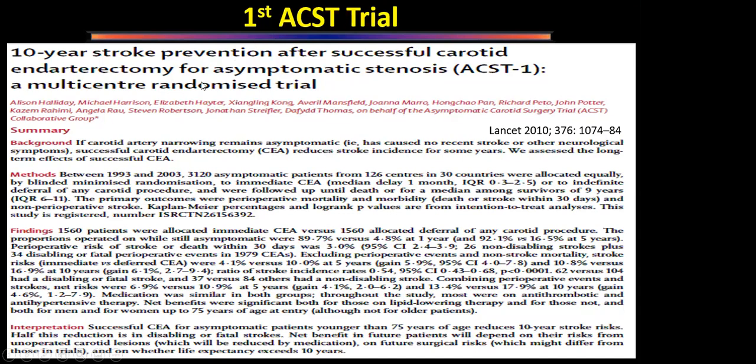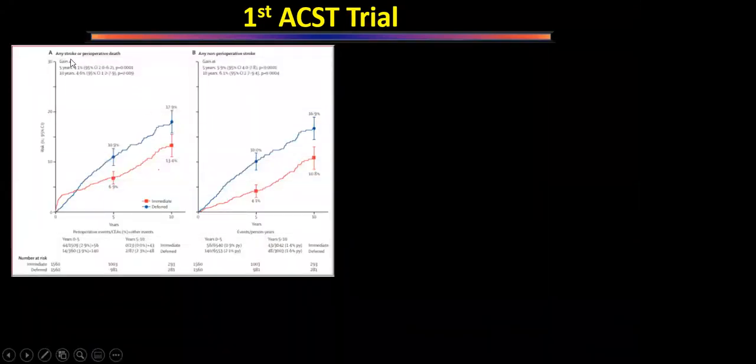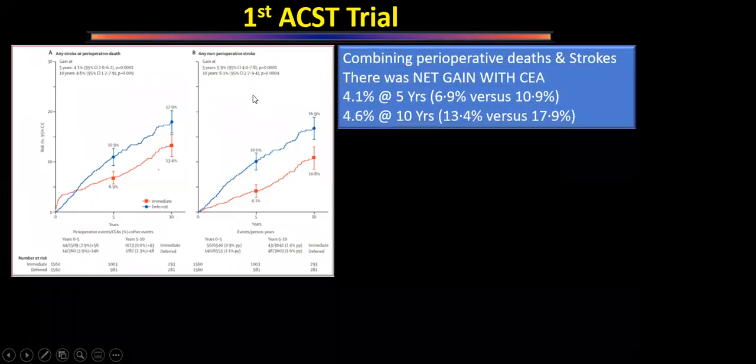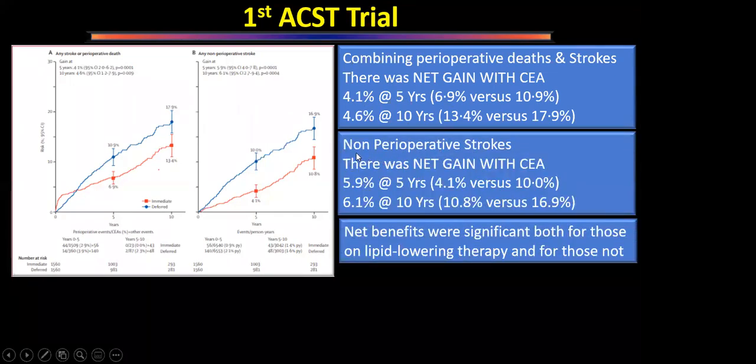Then there's the ACST-1 trial, which followed patients for 10 years. This trial has shown that at 10 years also the results are good. So here, what was done? They considered any stroke or perioperative death and any non-operative stroke. Non-operative stroke means the patient has a stroke on the other side, so that becomes a non-perioperative stroke. Combining perioperative death, there was a net gain of 4.1% at 5 years and 4.6% at 10 years. And if we consider only non-perioperative stroke, there was still a gain of 5.6%.